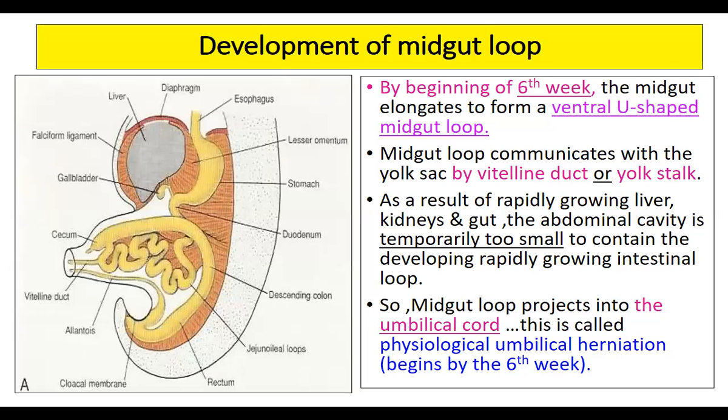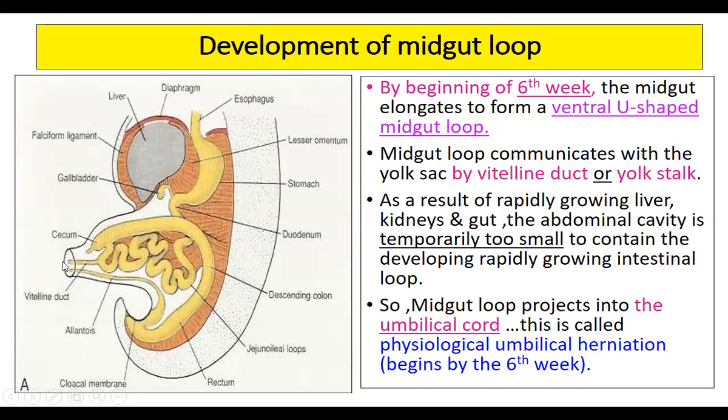Okay. So by the beginning of the 6th week, the midgut elongates to form a ventral U-shaped midgut loop. If you see here, initially there will be a loop formation. So this is called the ventral U-shaped midgut loop. The midgut loop communicates with the yolk sac. If you see here, it will communicate with the yolk sac.